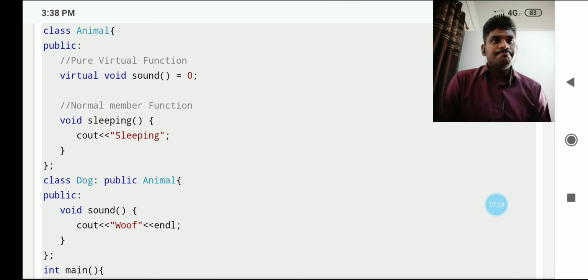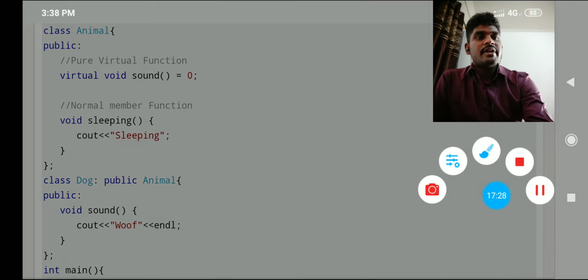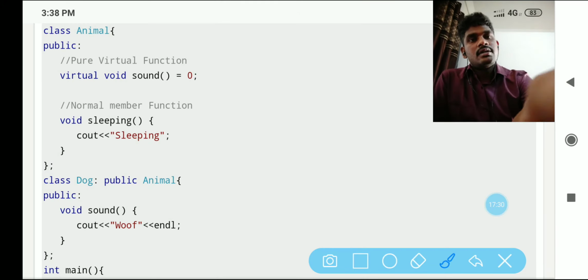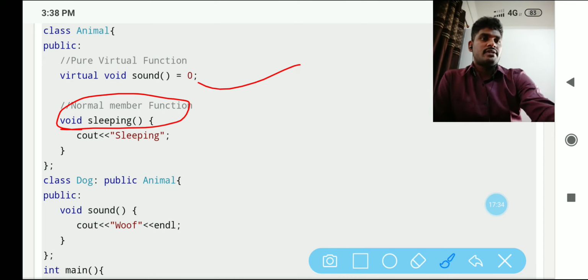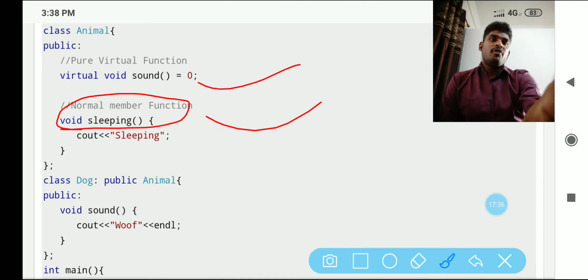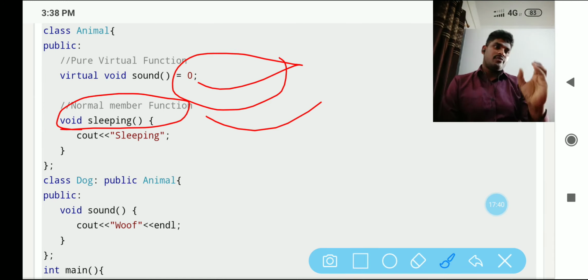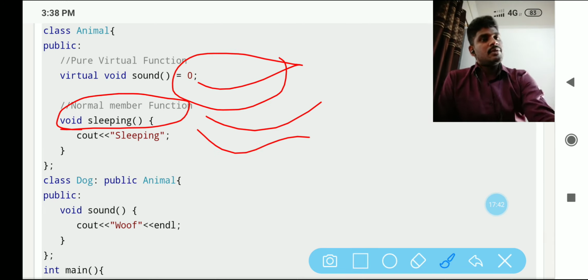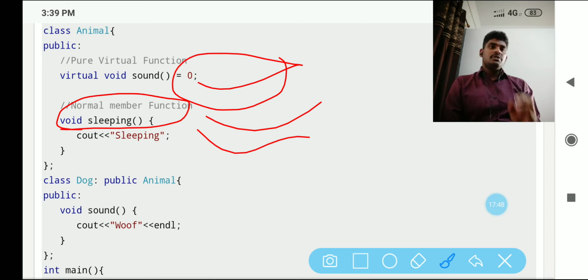Look, there is one more function called sleeping. Two functions are there. One is the pure virtual function, the second is a normal member function. The pure virtual function above is sound, and sleeping is just a member function, not a virtual function. Why is sound a pure virtual function?